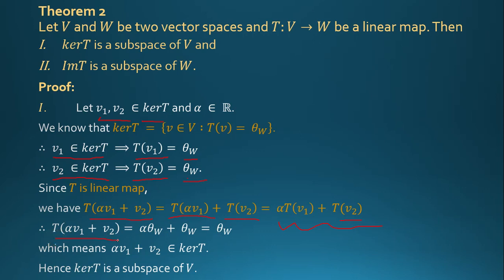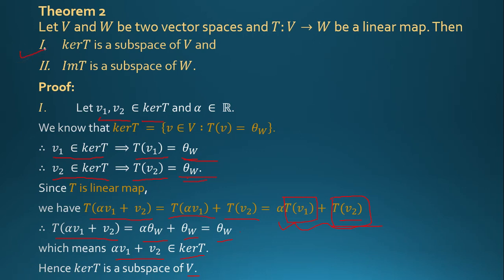T(alpha v1 + v2) = alpha T(v1) + T(v2). Putting the value of T(v1) as 0 vector and the value of T(v2) as 0 vector, this is equal to 0 vector. So T(alpha v1 + v2) = 0 vector, which means alpha v1 + v2 belongs to kernel of T. Hence kernel of T is a subspace of V.